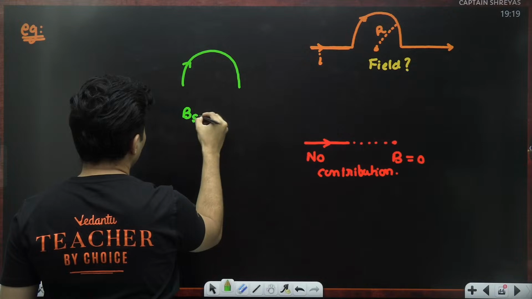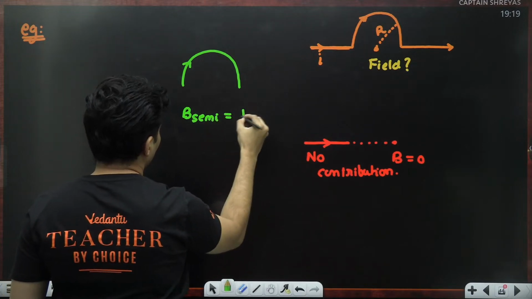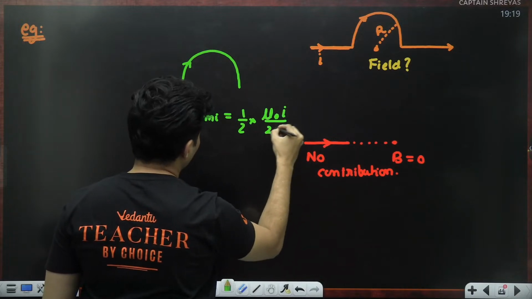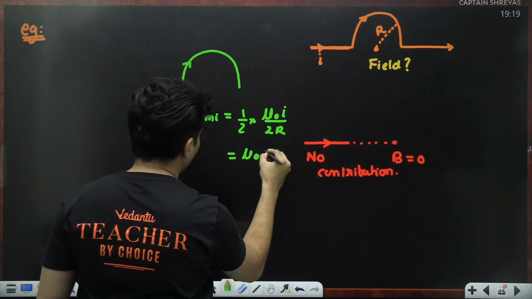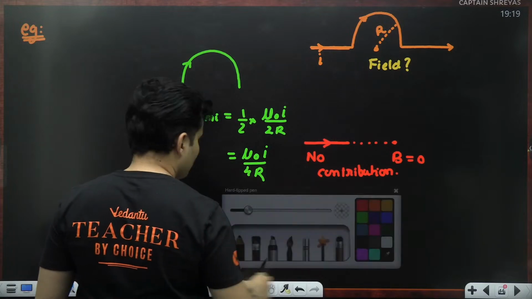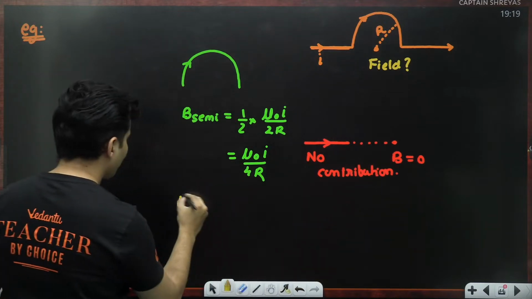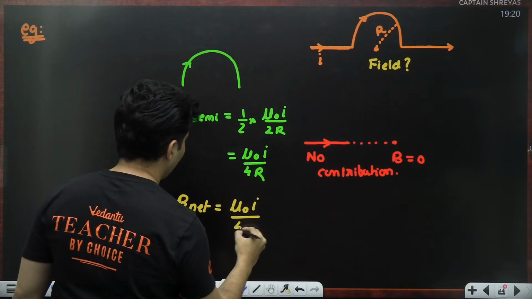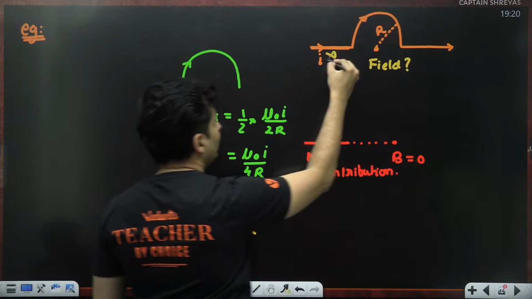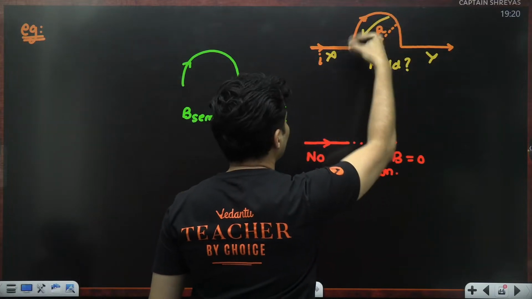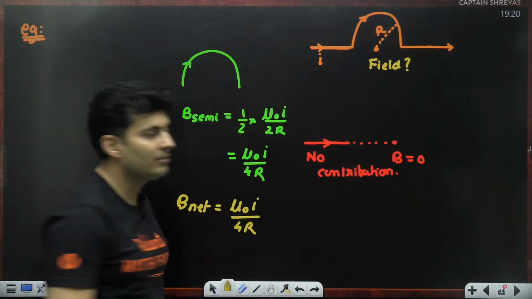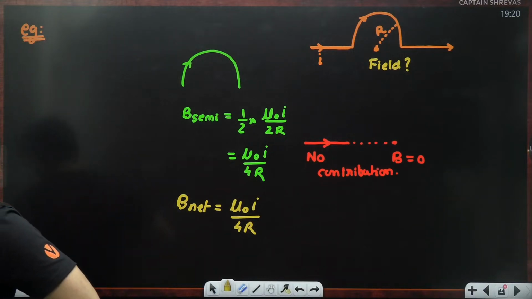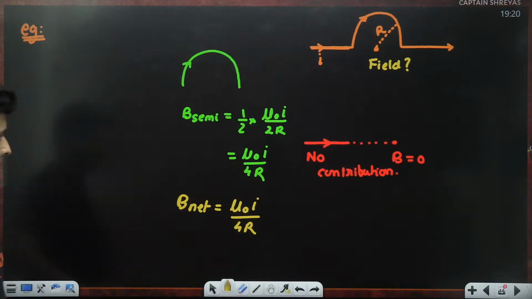The magnetic field due to a semicircular wire will be half of the total circle, which is mu naught I by 2r, so it will be mu naught I divided by 4r. Neither this contributed nor this contributed, only that arc has made its contribution. Everybody with me? Great.